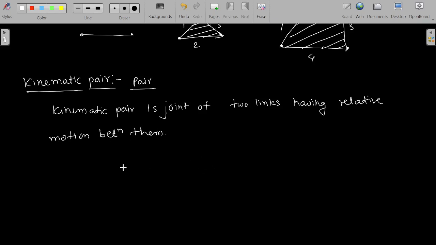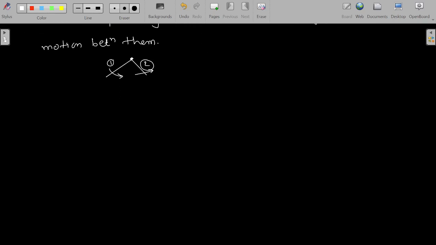Okay. Now if we see, this is first link and this is second link. Okay, these two links are connected over here and they are having some relative motion with respect to each other. Then this pair of link 1 and 2 is known as kinematic pair. Okay. Now then different types of these kinematic pairs can be made. So what are different types of kinematic pair?